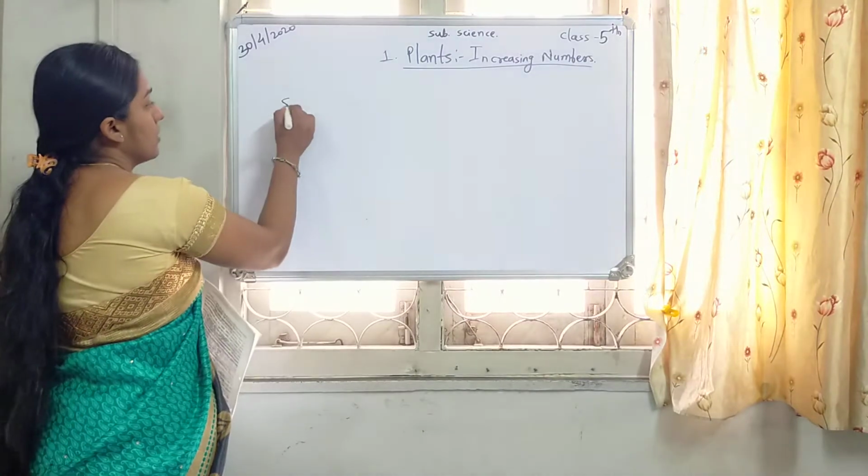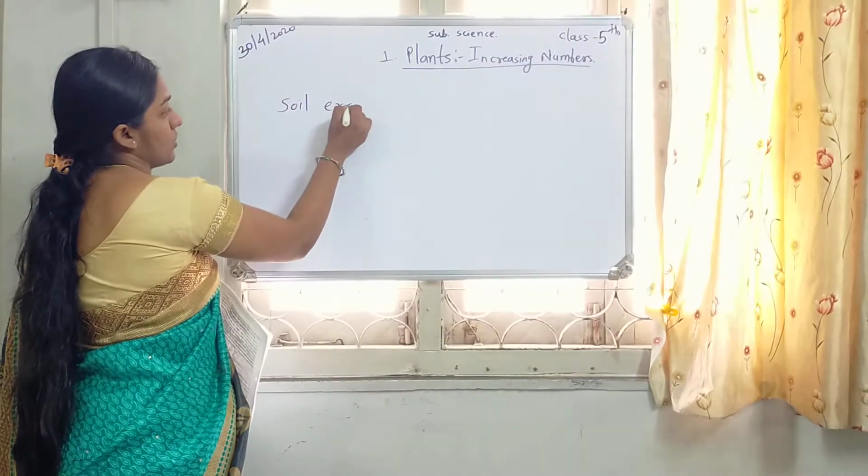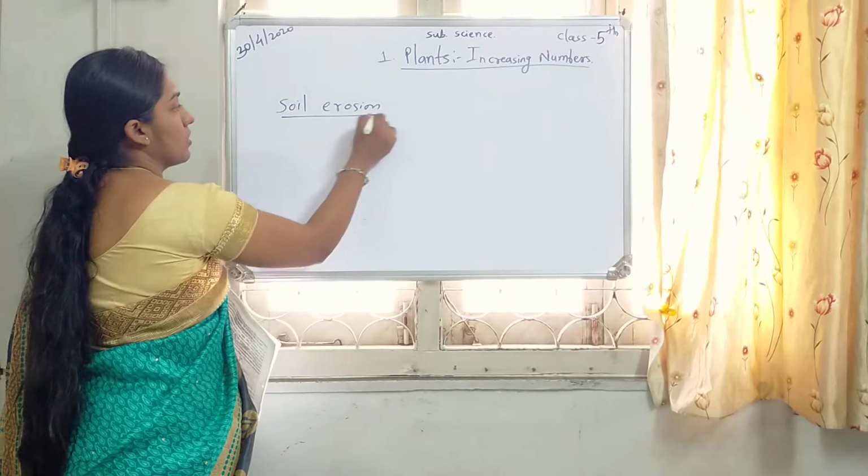See, here the word is soil erosion. What is soil erosion?